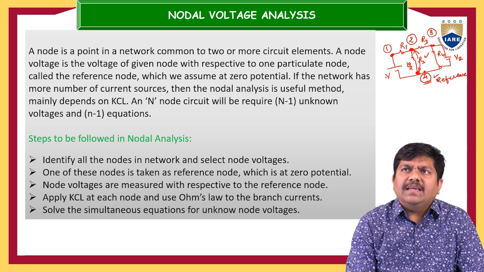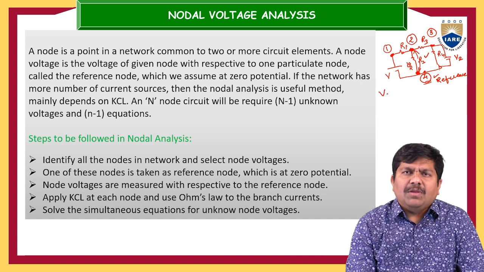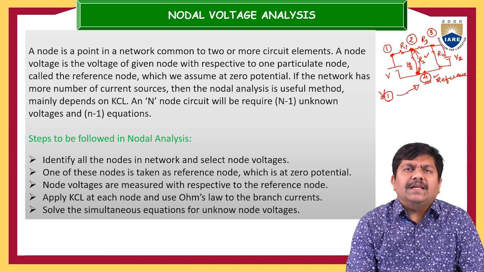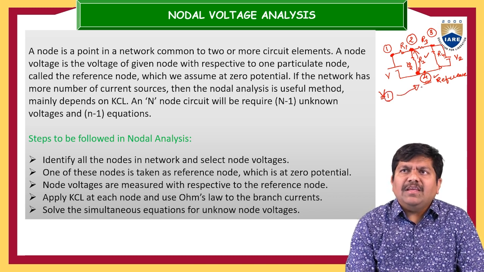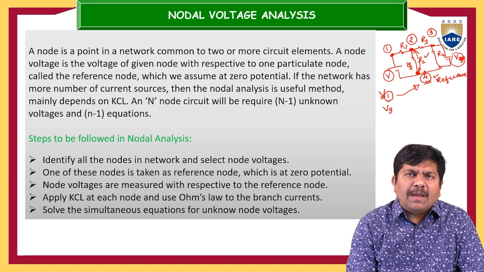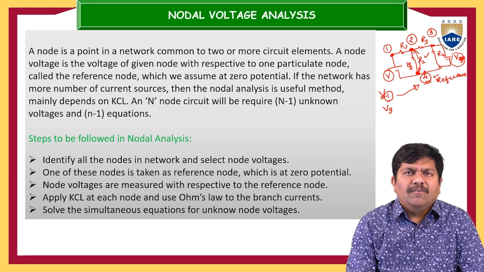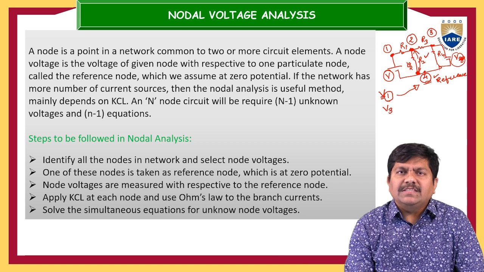So, if you write capital V1, it means the voltage of node 1 with respect to reference node 4. That is the meaning of V1. Similarly, if you write V3, what is this V3 here? Of course, this input voltage is not V2; these two voltages are different. But here I am interested in the nodal voltages. What is this node voltage, or nodal voltages?